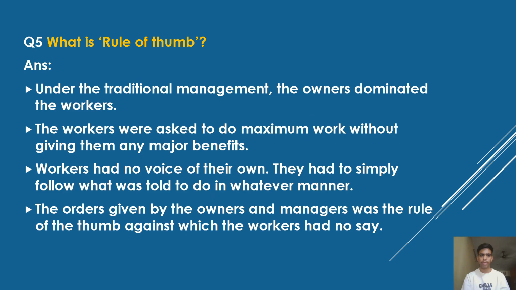What is rule of thumb? Under the traditional management, the owners dominated the workers. The workers were asked to do maximum work without giving them any major benefit. Workers have no choice of their own. They had to simply follow what was told to do in whatever manner. The order given by the owners and managers was the rule of thumb against which the workers had no say.